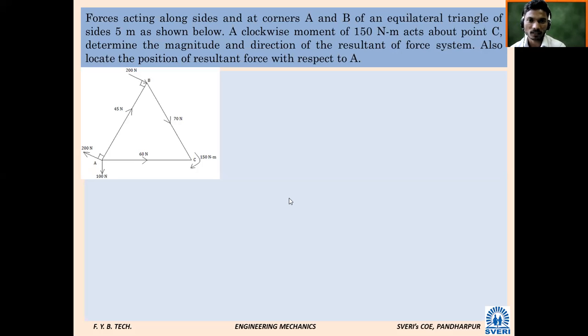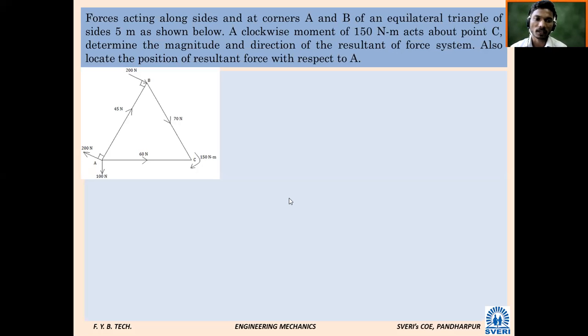One more change is there in this problem. One moment is given at point C, whose value is 150 Newton meter. Is it clockwise or anti-clockwise? Clockwise, so it will be positive. So one moment is given at point C, 150 Newton meter.